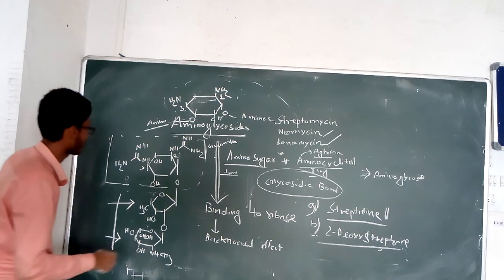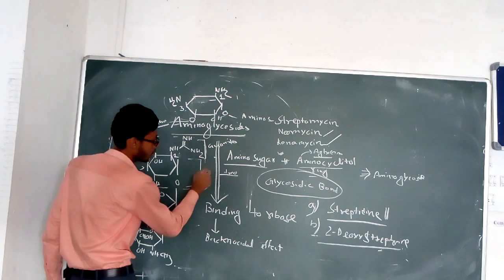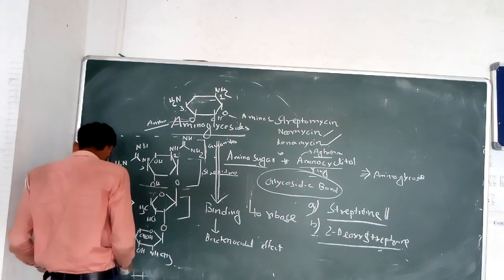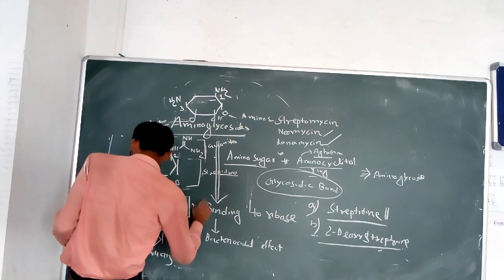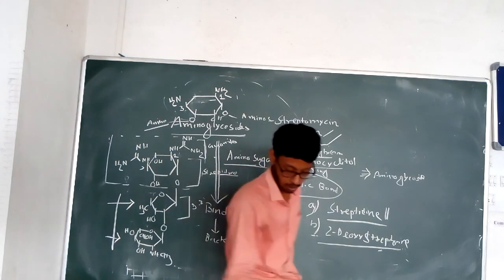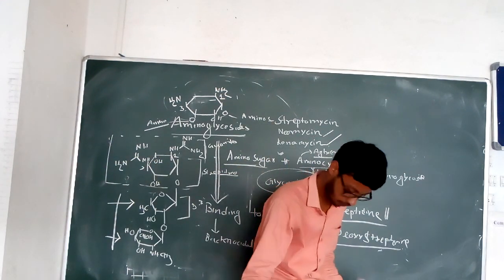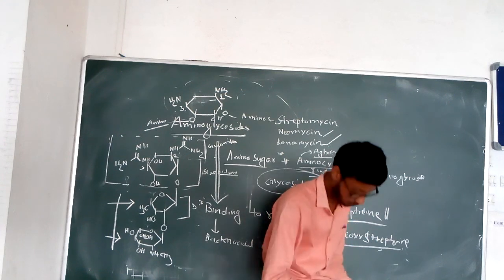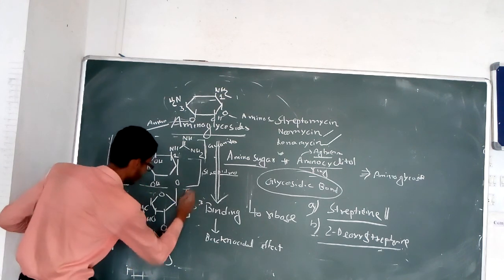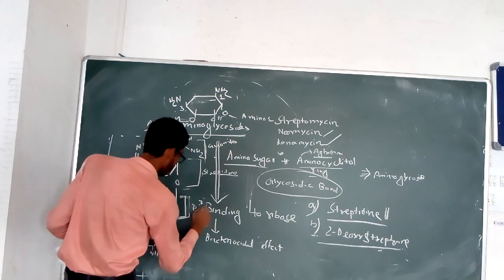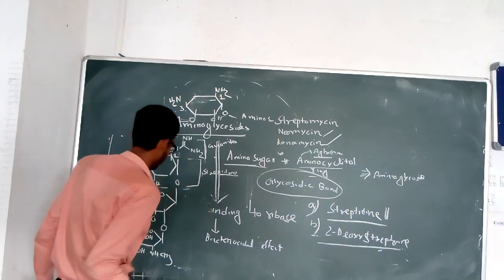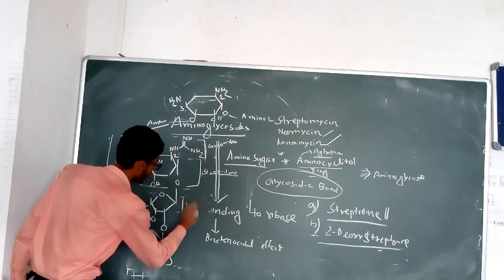This is the structure of the aminoglycoside, that is streptomycin. This is known as the streptidine residue. This one, the pentose sugar, is known as D-ribose. And this sugar is known as L-streptose.